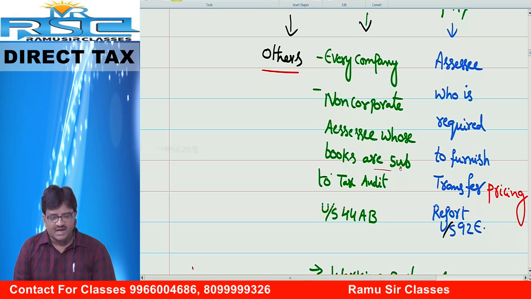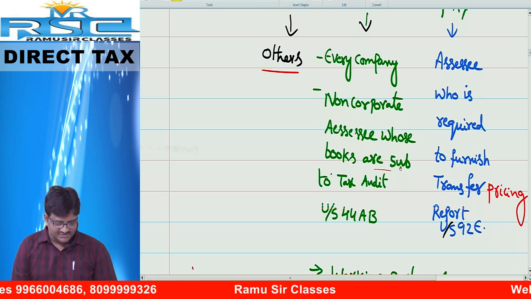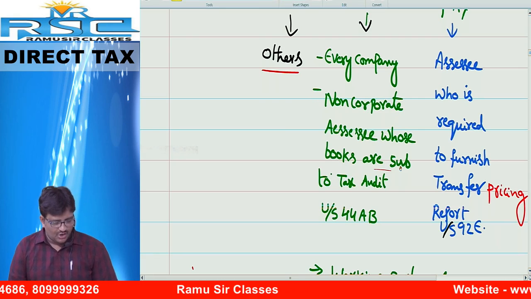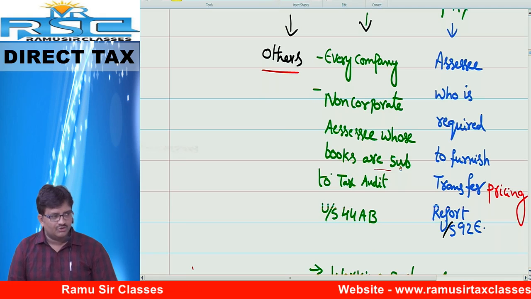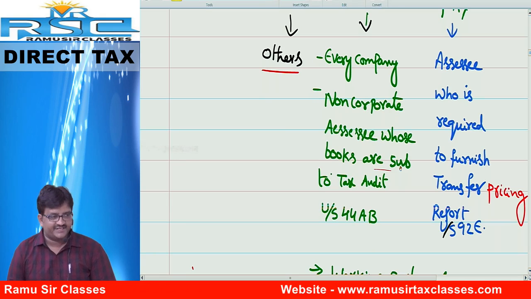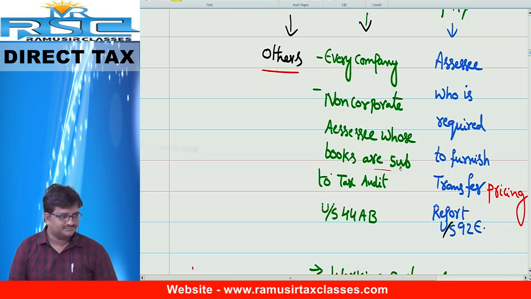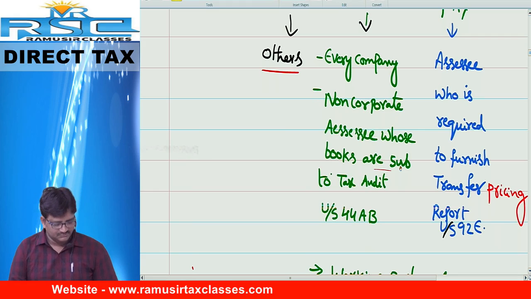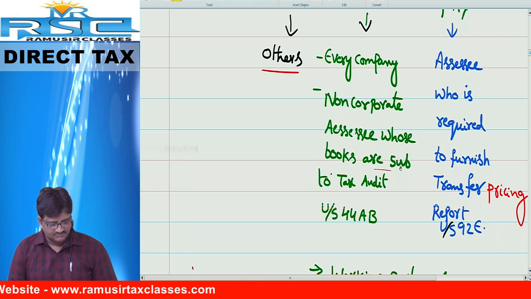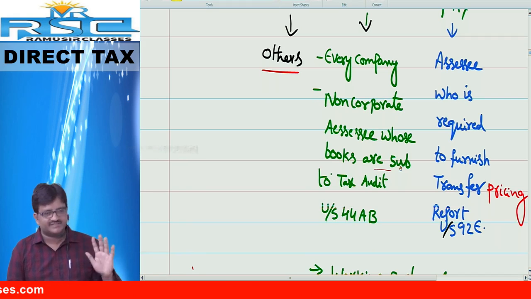Small b, non-corporate SSEs whose books are subject to tax audit under section 44AB. Underline tax audit. If tax audit is applicable, 30th September.